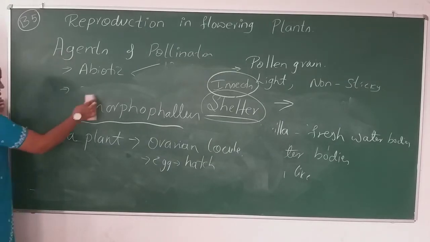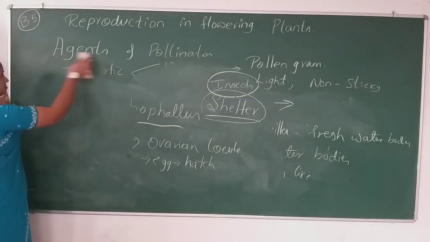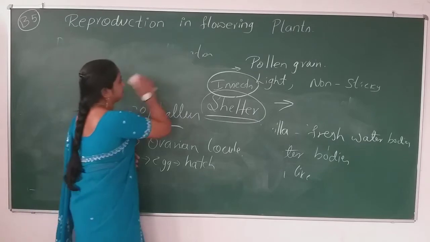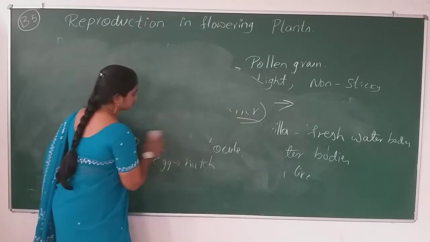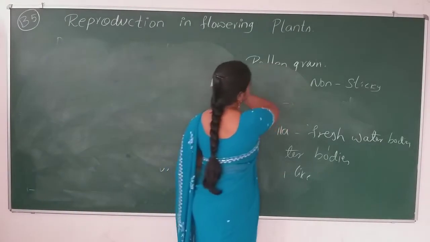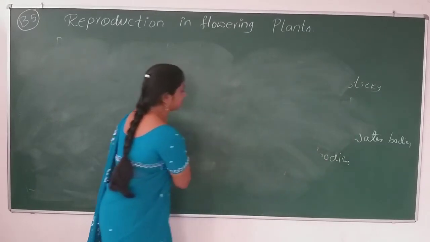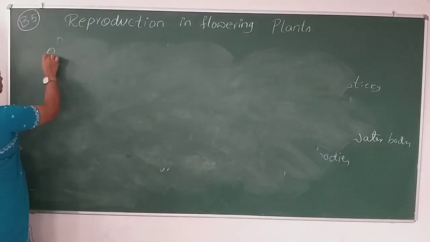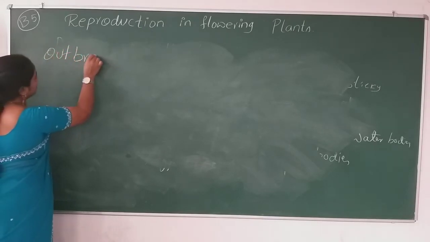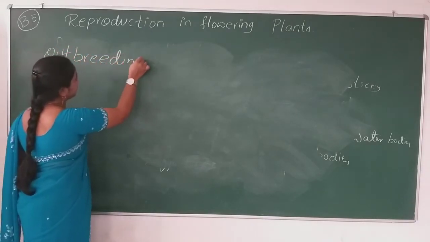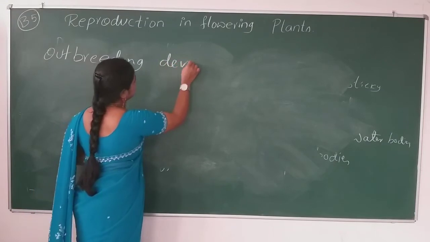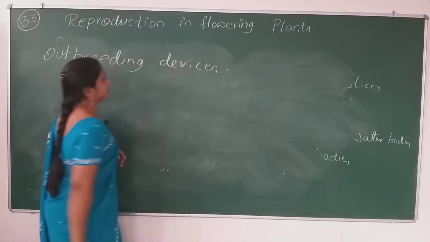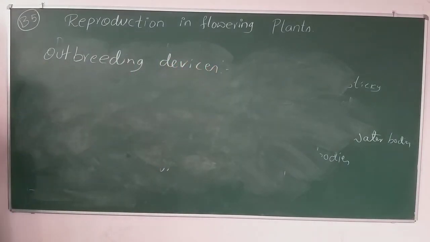Quickly, we'll study one more concept in this, that is outbreeding devices. So what are outbreeding devices?